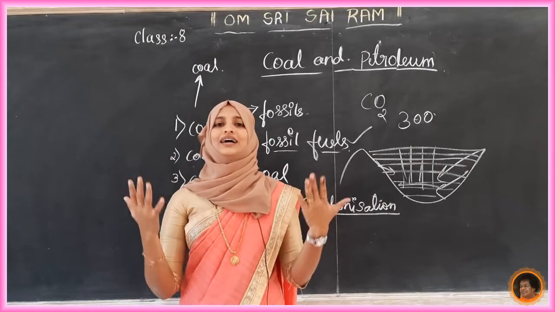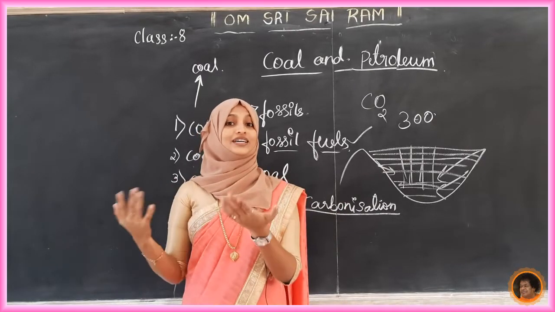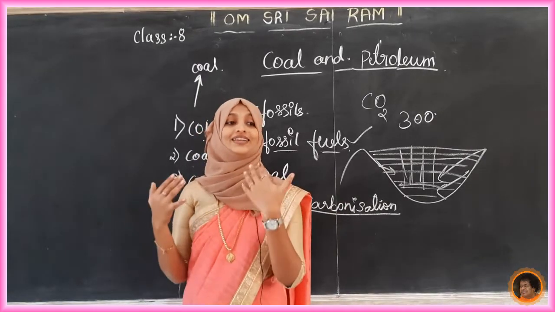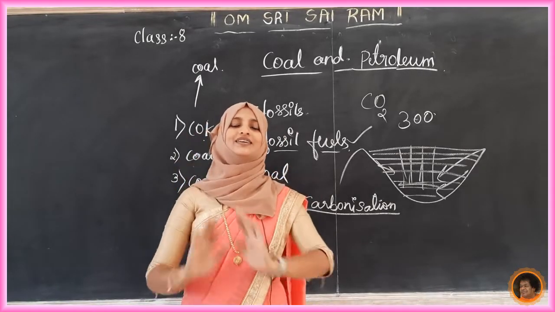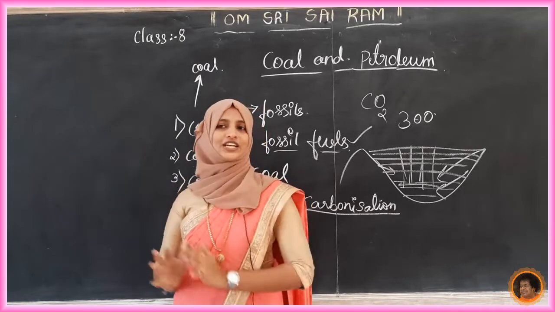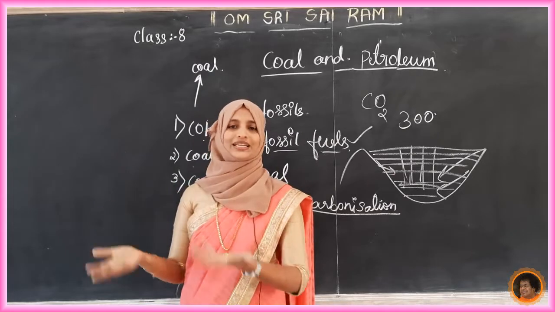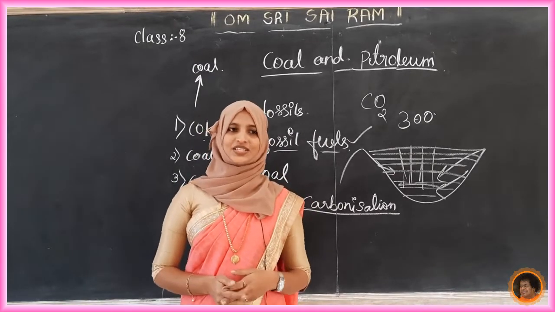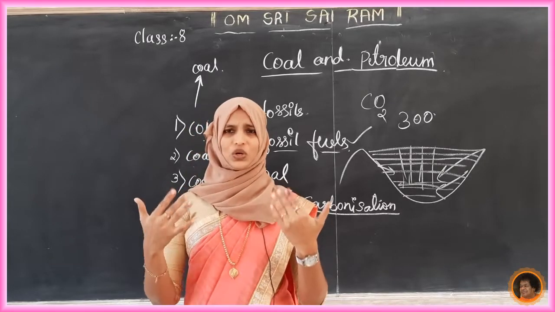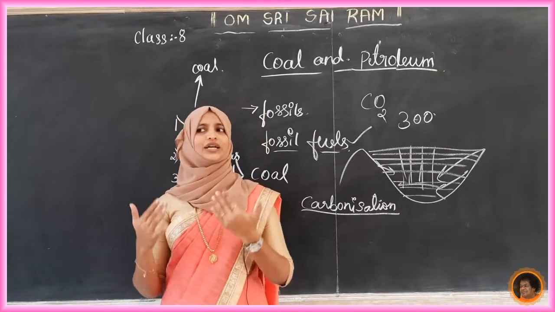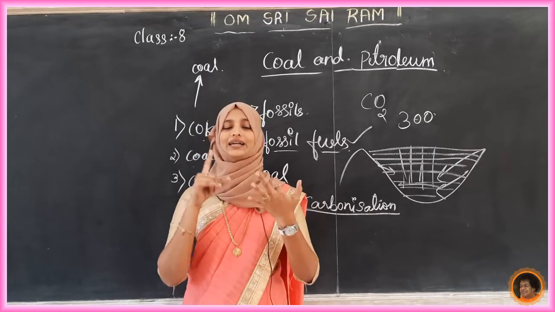Coal is a type of fossil fuel. After explaining the story of coal, we came to know that coal is obtained from vegetation, as a fossil, so it is a fossil fuel. Coal is processed in the industry to get useful products such as coke, coal tar and coal gas.